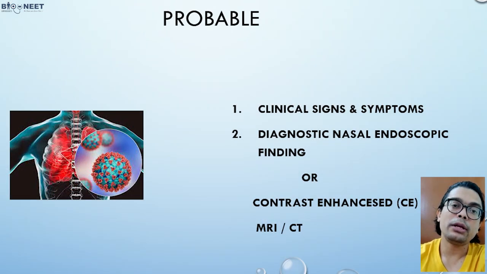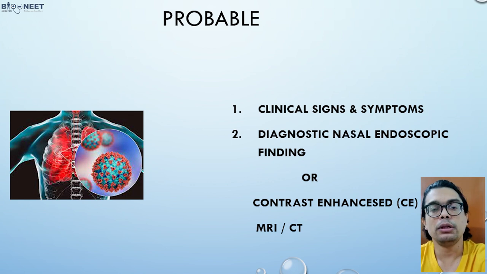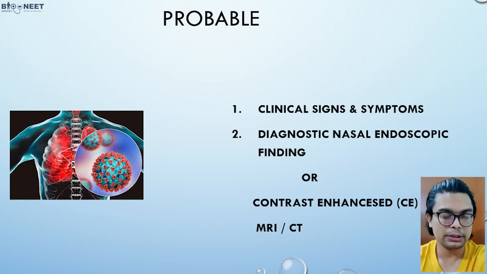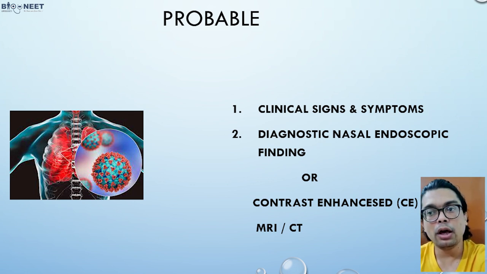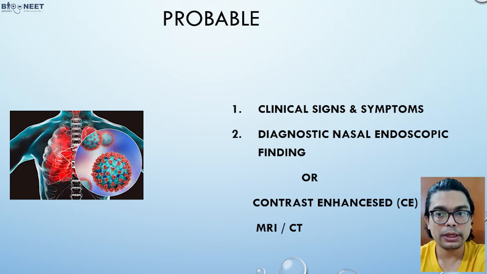Now, if you want to make it more confirmed, then we can say probable. Okay, so what is the probable? All these clinical signs and symptoms we already discussed, like eyes, nose and general. Along with that, we can do certain diagnostic tests. What are the diagnostic tests? You can see the mucosa by doing nasal endoscopy, right?